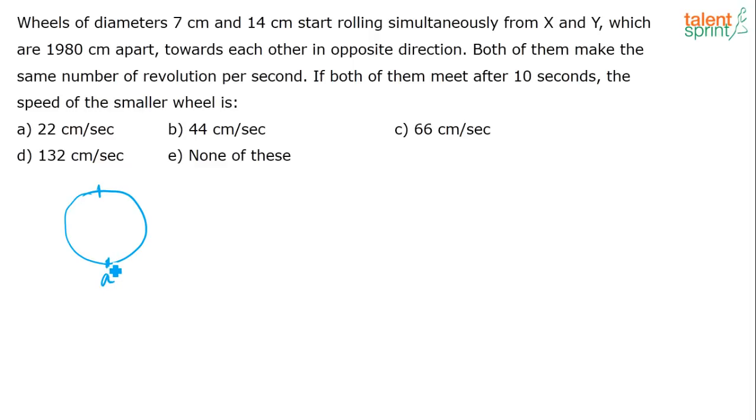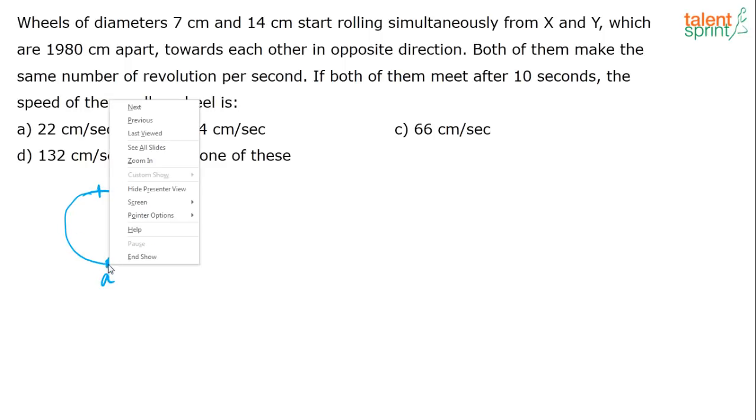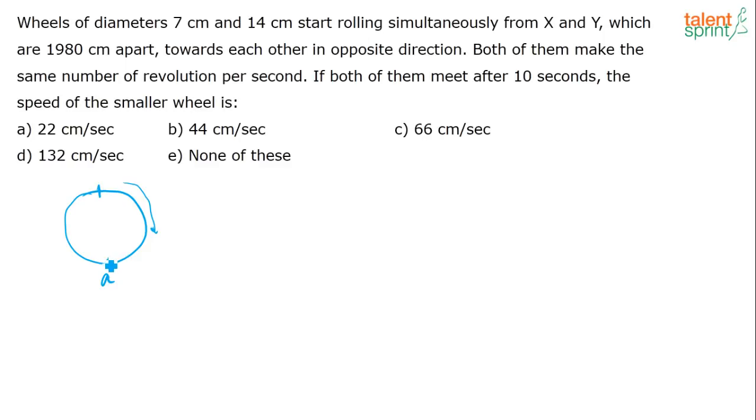This point is at the bottom, and the wheel starts to rotate. It keeps going up, then finally comes back here. When this point completes one full circle and comes back here, that is called one revolution. So what is the distance covered by the wheel for one revolution? The wheel has to cover a distance of the circumference of the circle. One revolution accounts for a distance equal to the circumference of the circle. And what is given in 1 second?